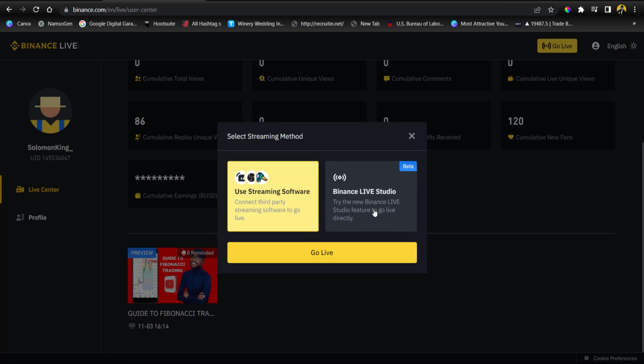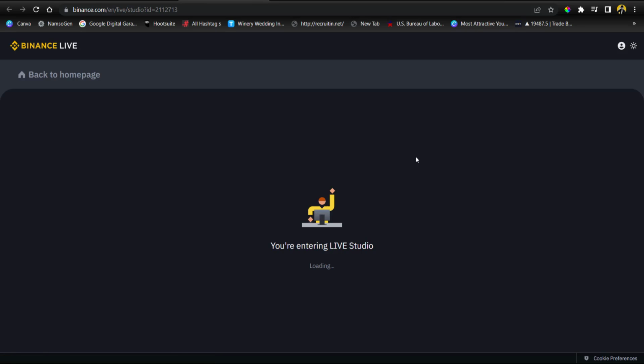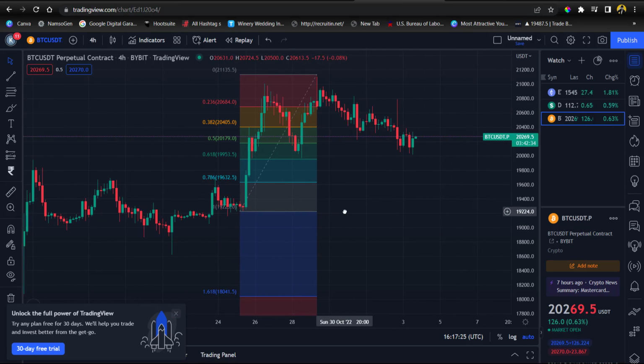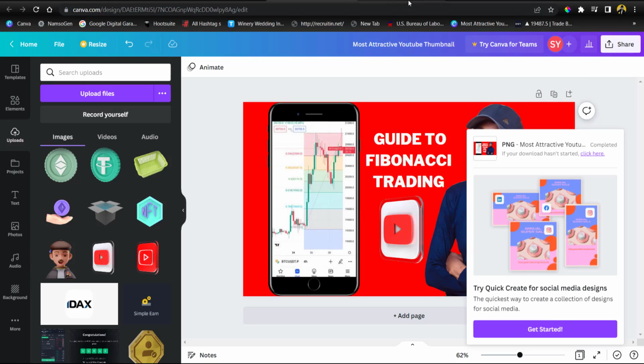And then you can live stream with things like OBS. If you have any live streaming platform like OBS, like StreamYard, you can see them right here. So you can use it depending on what you want, but I want to use the Binance live streaming studio. I'll just click on go live. Right now it is going to show me the platform. So I will actually share my screen. This is my chart right here. I want to show people how to use the Fibonacci tool to trade. So right here you can see. I'll just delete everything right here and then share. You're going to see everything in detail so that you also become a live streamer on Binance.